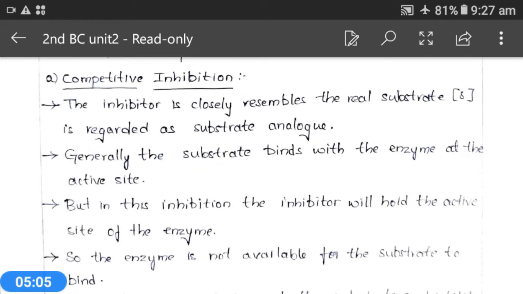Here, what will happen? Generally, the substrate binds with the enzyme at the active site. But in this inhibition, the inhibitor will hold the active site of the enzyme. So the enzyme is not available for the substrate to bind. The relative concentration of the substrate and inhibitor and their respective affinity with the enzyme determines the degree of competitive inhibition.